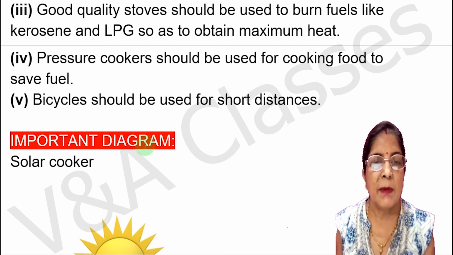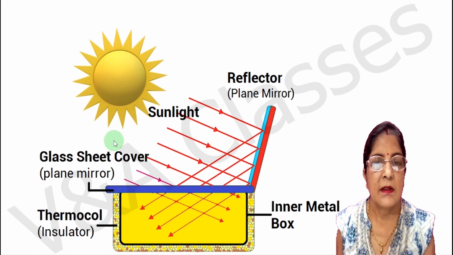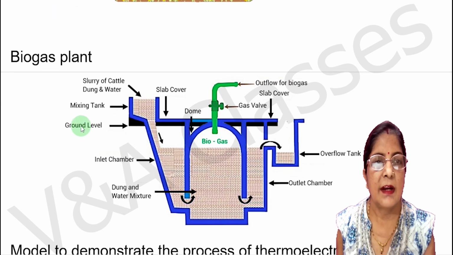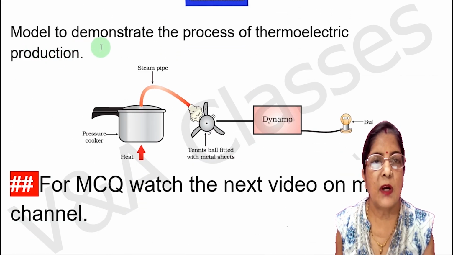Now some important diagrams are there. So look at this. First diagram for solar cooker. This is the solar cooker diagram. Next diagram for biogas plant. This is the diagram for biogas plant. And next one is the model to demonstrate the process of thermoelectric production. This is the diagram. So practice all these diagrams.